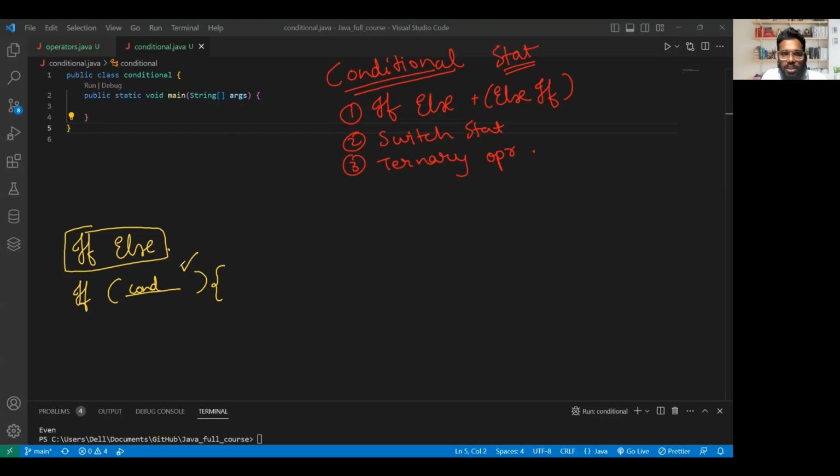If this condition is true, whatever code is present inside the curly brackets, execute that. Or else, whatever is in the second bracket, execute that. This is the simple meaning of if-else.